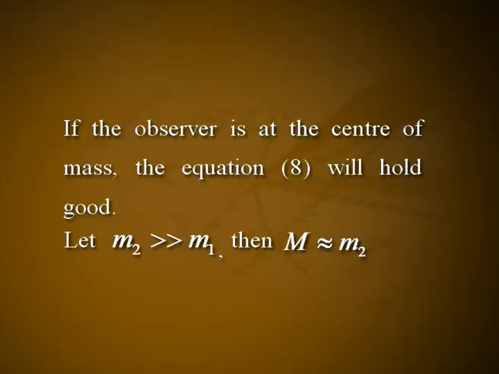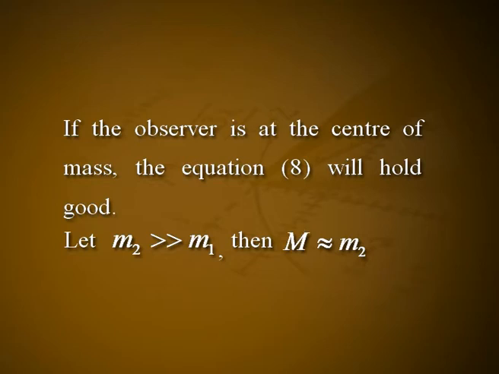Equation 10 shows that the magnitude of the acceleration of one point with respect to the other is independent of the position of the observer. That is, whether the observer is at mass point m1 or m2, but the directions will be opposite. If the observer is at the center of mass, equation 8 will hold good.